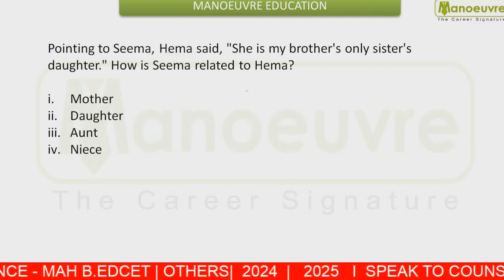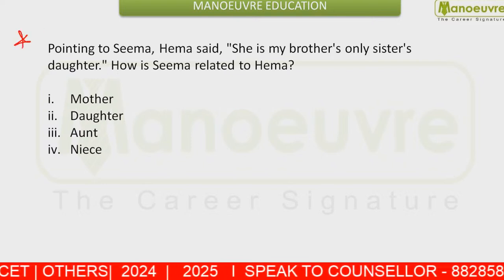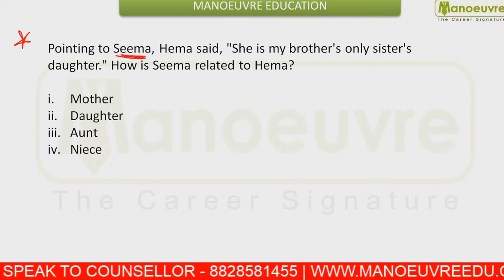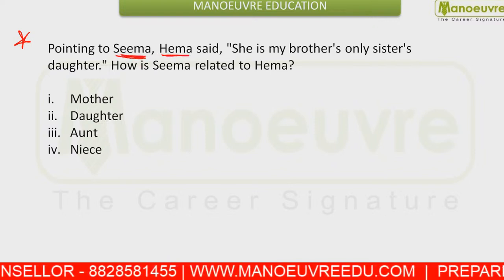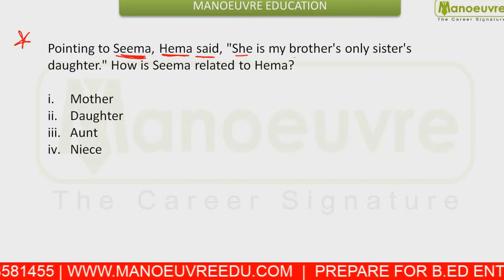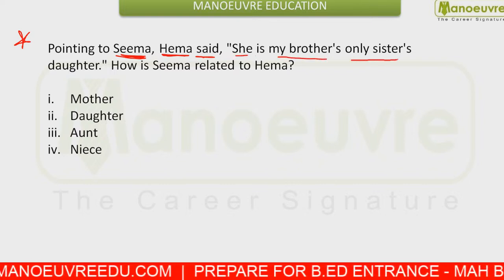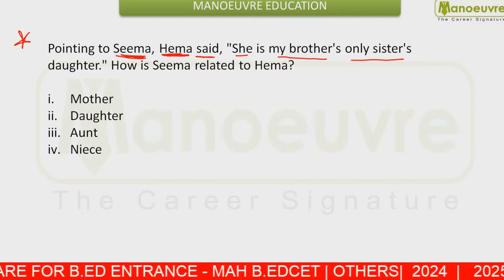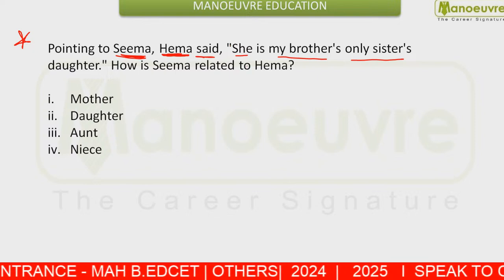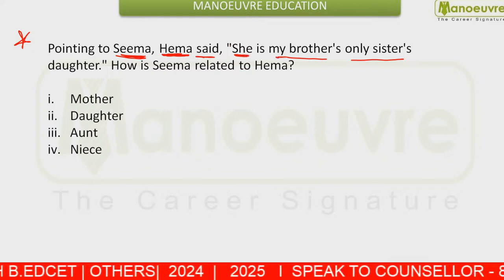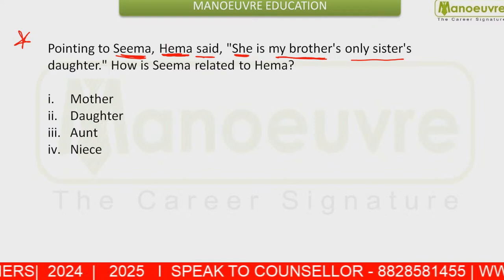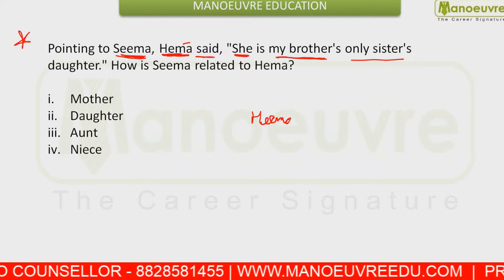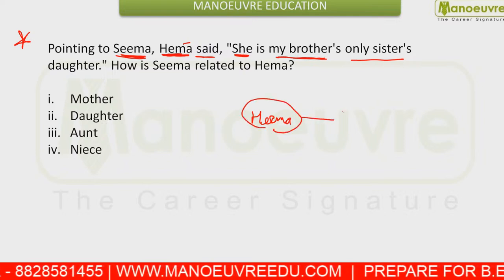Next you are given an important question from blood relation. You are given: pointing to Seema, Hema said, she is my brother's only sister. That means who is saying this? Hema is saying these words. For whom? For Seema. She is saying that she is my brother's. That means my brother, whose brother will that be? That is going to be Hema's brother.